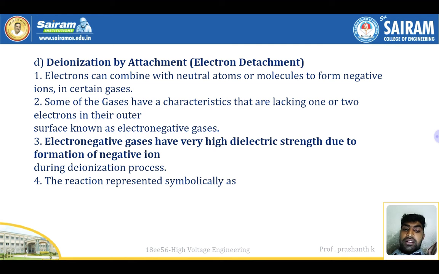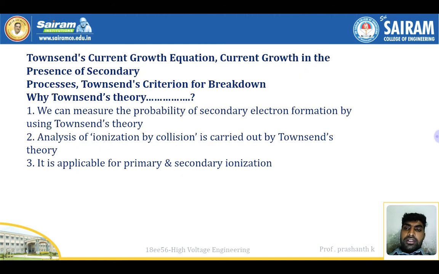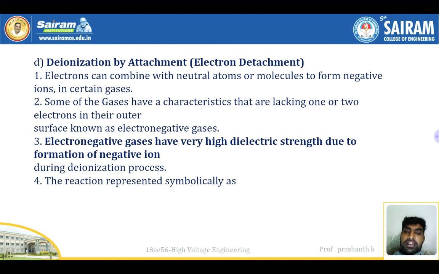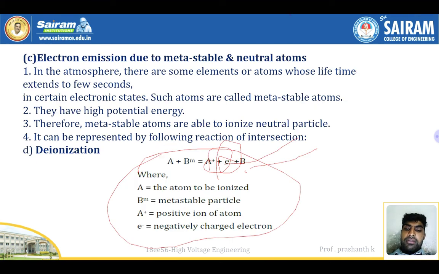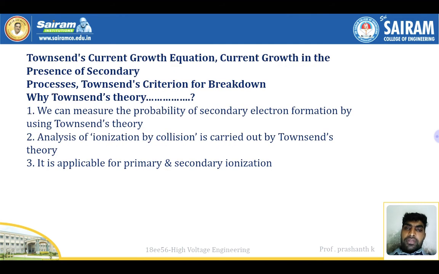Electronegative gases have very high electric strength due to the formation of negative ions during the deionization process. The reactions are presented symbolically as this one. The previous one symbolically: A plus Bm equals A plus, electron, plus B.